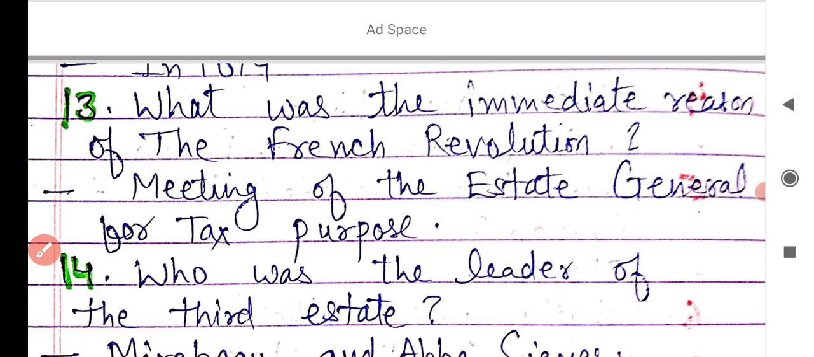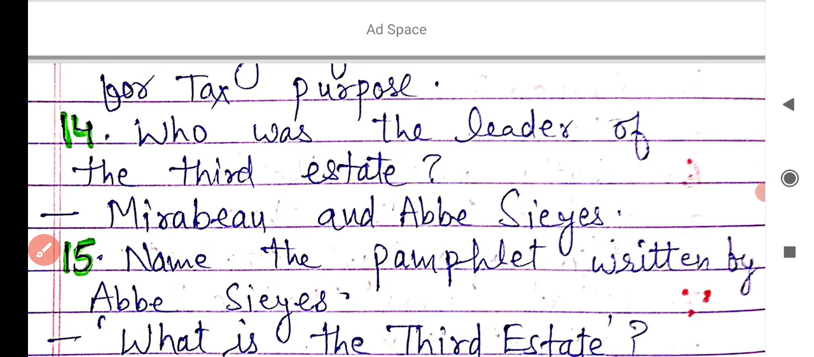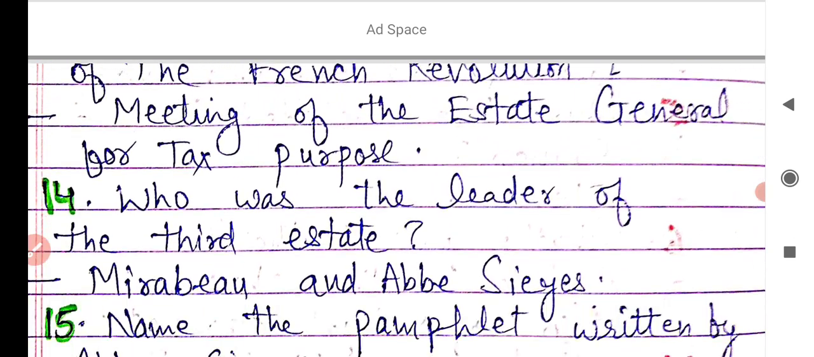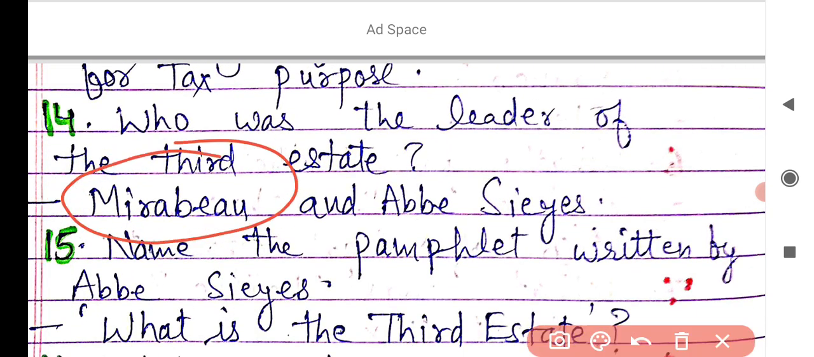And the next point is, who was the leader of the third estate? You learned that the meeting of the Estates General, the immediate reason, was opposed by the third estate, and the third estate revolted against the king. Their leaders were Mirabeau and Abbé Sieyès. These were the leaders of the third estate.